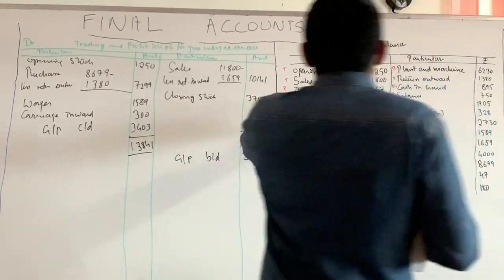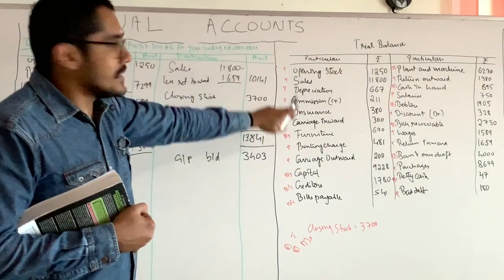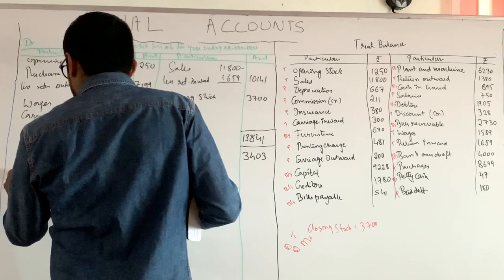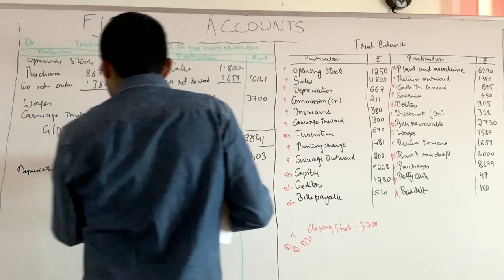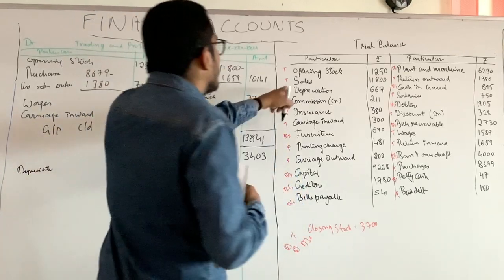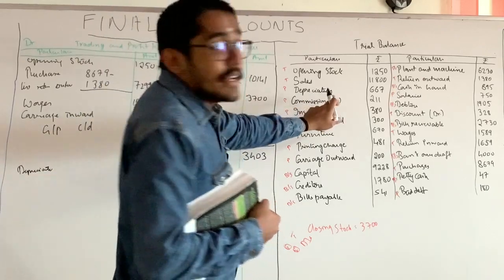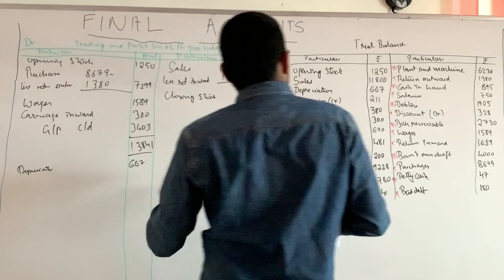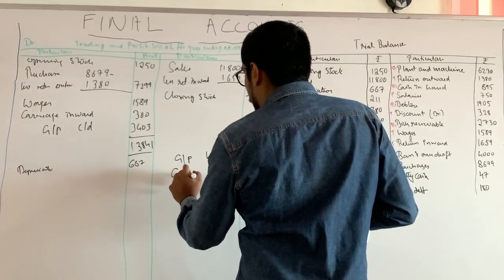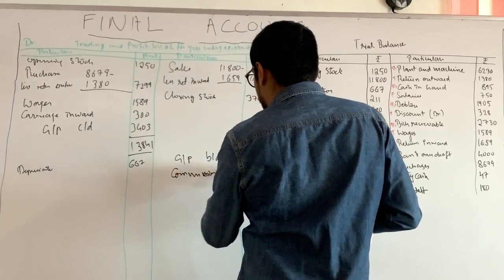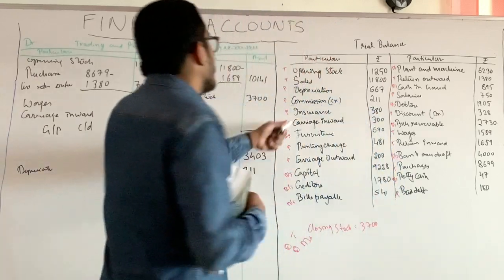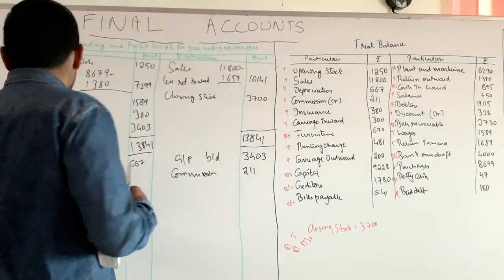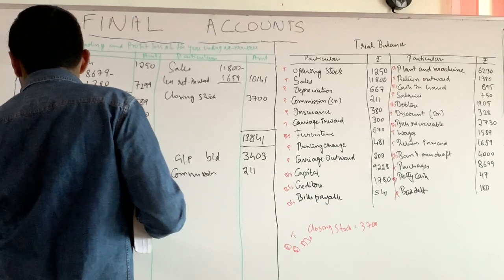Starting from this, depreciation, that is an expense, right? Depreciation 667. Next one, commission credit. Commission credit means commission received. That is an income. 211. Commission 211. Next one, insurance 380. That is an expense. Insurance